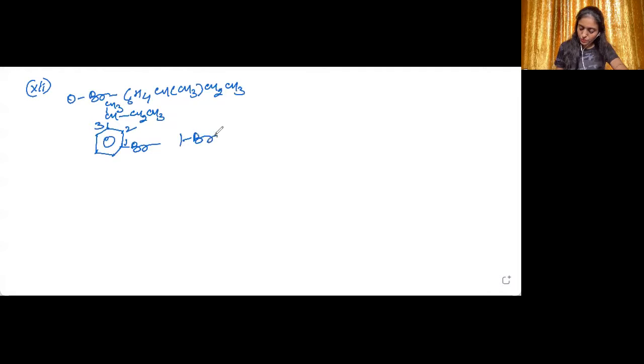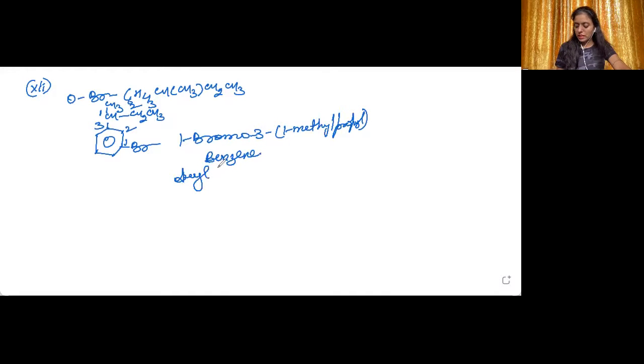So it is 1-bromo, 3. Now at the third position, there is a propyl group, which is a substituted propyl group. At the first position of that propyl group, there is a methyl group. So it is 1-methylpropyl benzene. Now this is an aryl halide because the halogen atom is directly attached to the aromatic ring. Hope this is clear to you.